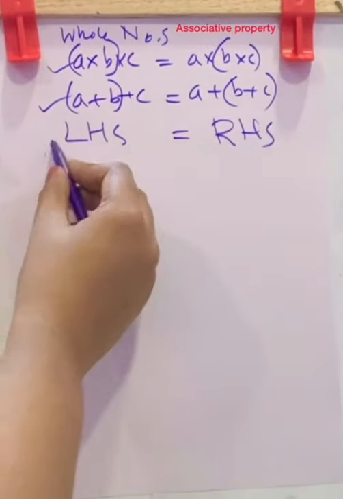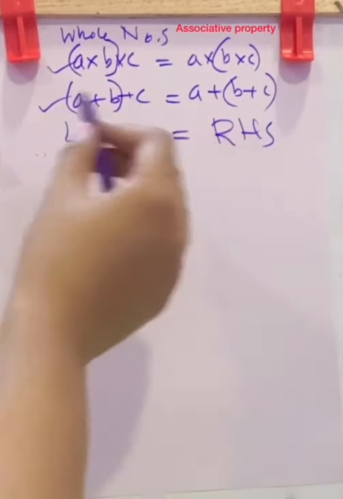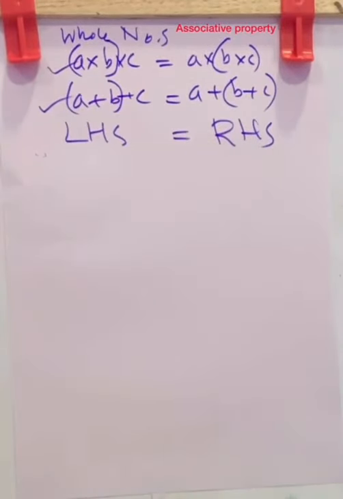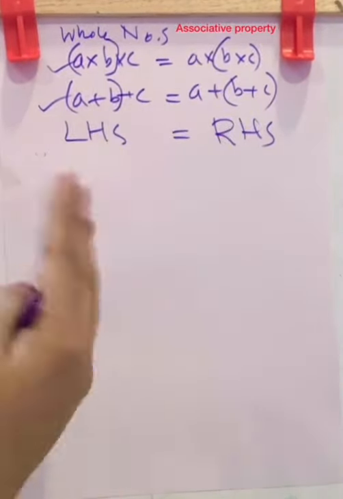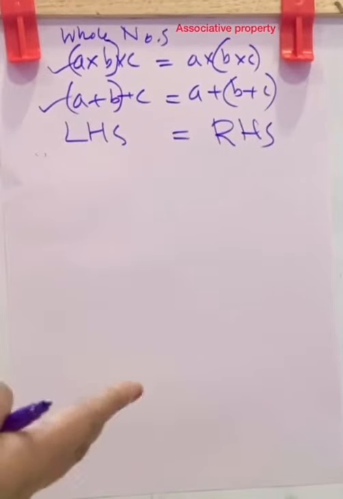Left hand side of equal and right hand side of equal are equal. That is associativity. Now division, in the case of division, in whole numbers, division is not associative. Now integers, again addition is associative, subtraction is not associative. While we pair like this, the result will vary.